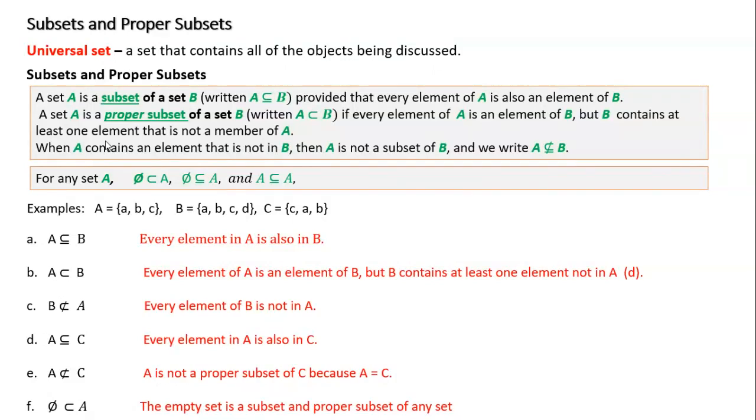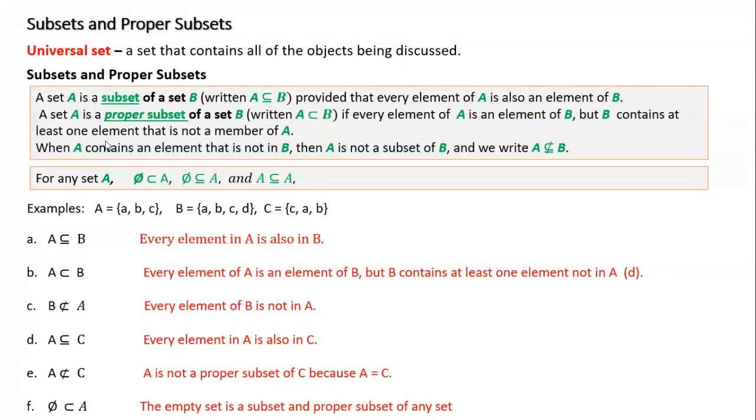Okay. C says B is not a proper subset of A. The reason for this is it says every element in B is not in A. Okay. D. D says A is a subset of C. This is true because every element in A is also in C.